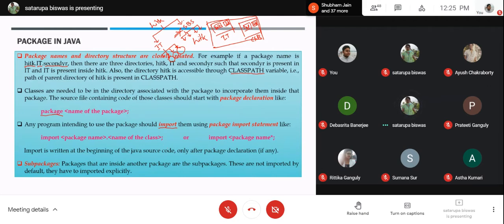This will start with the statement import. If you have a package declaration, that will be the very first line of your source code. After that, the import statement should be written. These positions are very specific: first package declaration if any, after that import statements if any, after that your code will begin.